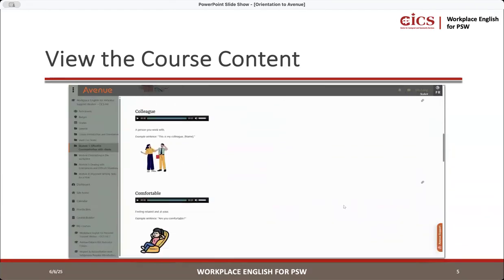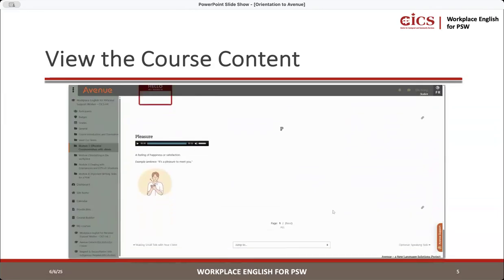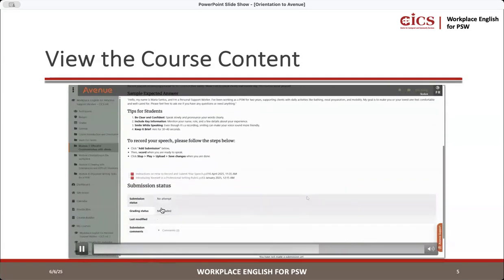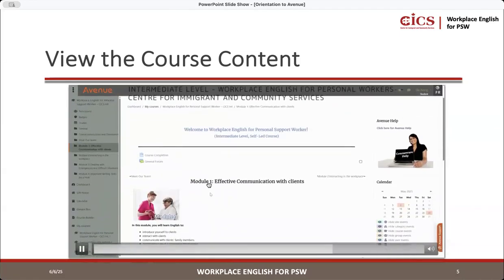So we have a vocabulary list you can go through. And then we're going to go over the speaking task as well. So there's tasks to do as well.